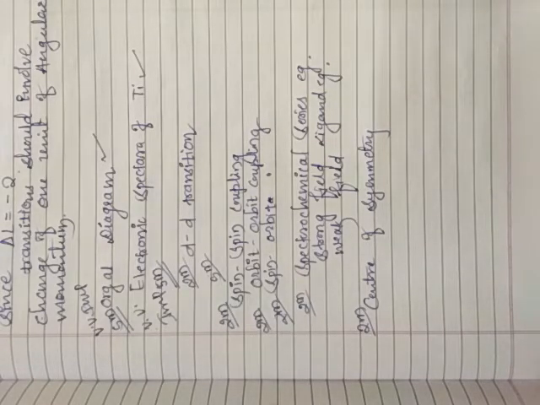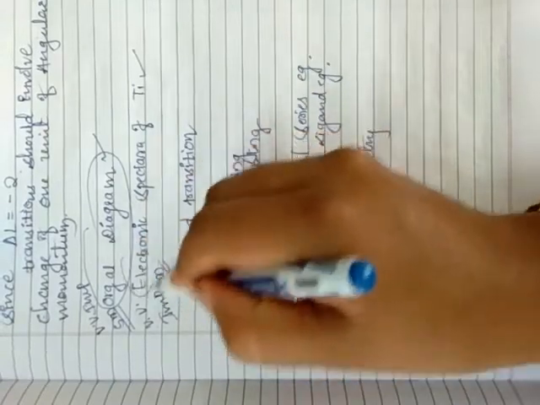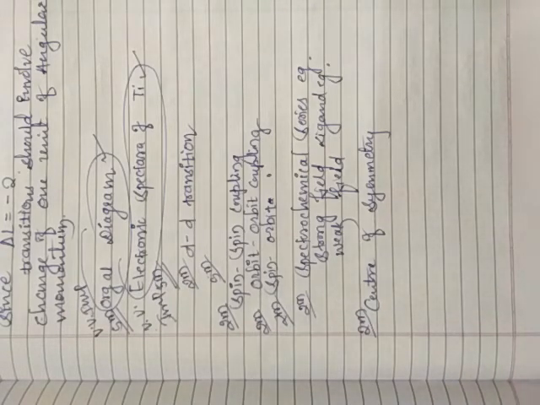Be ready with this. After college starts they may conduct the exams. Soil analysis questions I have already discussed, and I will make one more class for soil analysis, on how you have to present the answers. But the orbital diagram is a very important question, and the electronic spectra of titanium is very important. Be ready with these two questions for the next class. We will stop here, and in the next class we will deal with the orbital diagram. Thank you.